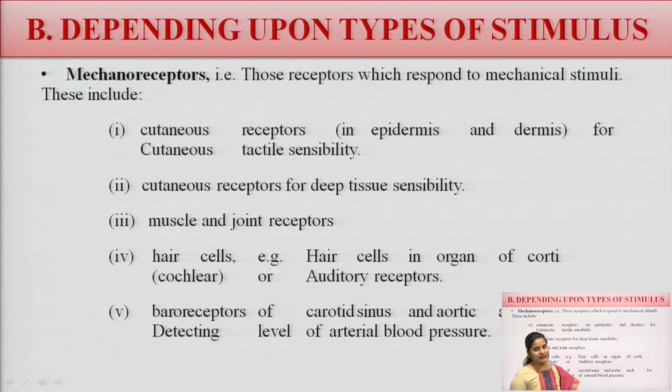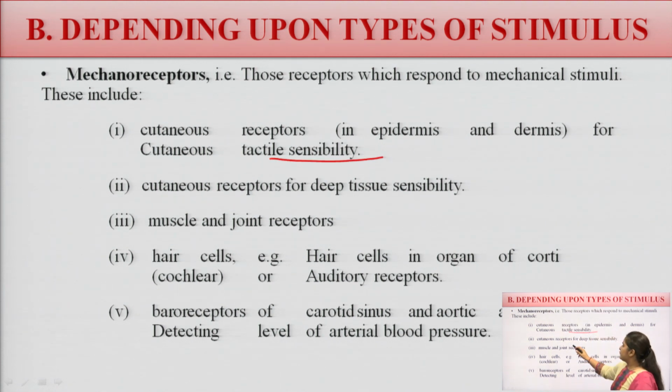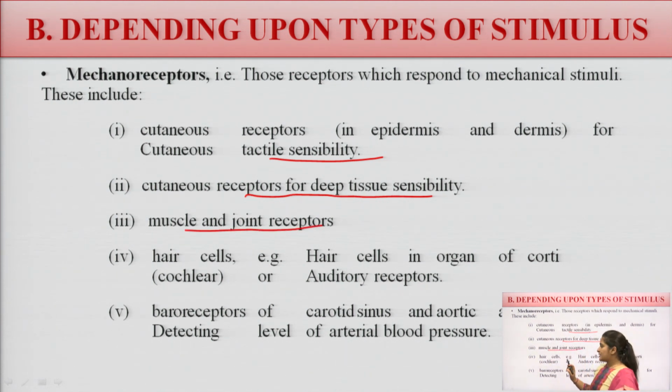Now we discuss the types of receptors one by one. Mechanoreceptors are present in the cutaneous region for tactile sensibility, in deep tissue, muscle and joint receptors, and hair follicles, and hair cells of the organ of Corti, that is the cochlear or auditory receptors.